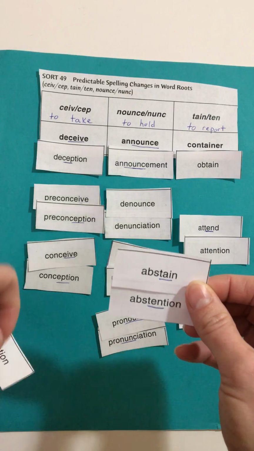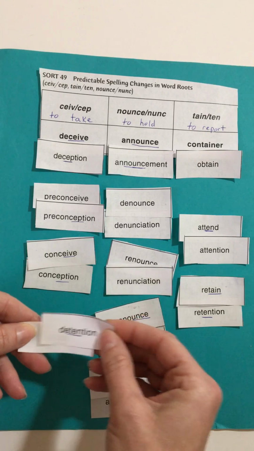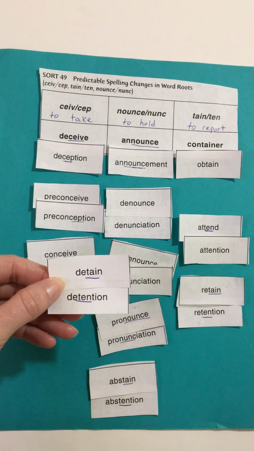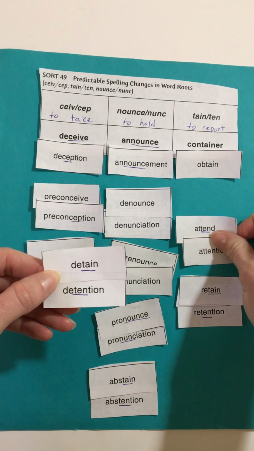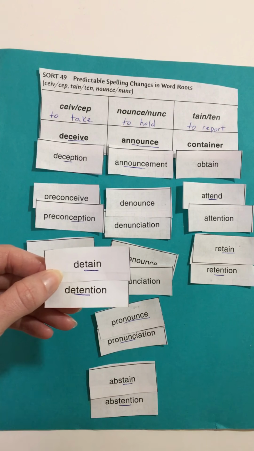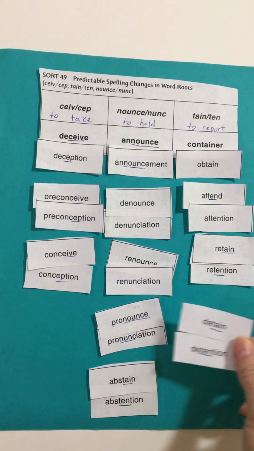It means that you decide not to vote or not to do something. Detention and detain, kind of keeps you back. The police officer might detain you, which means hold you back. Detention is usually maybe when you miss recess as a consequence.